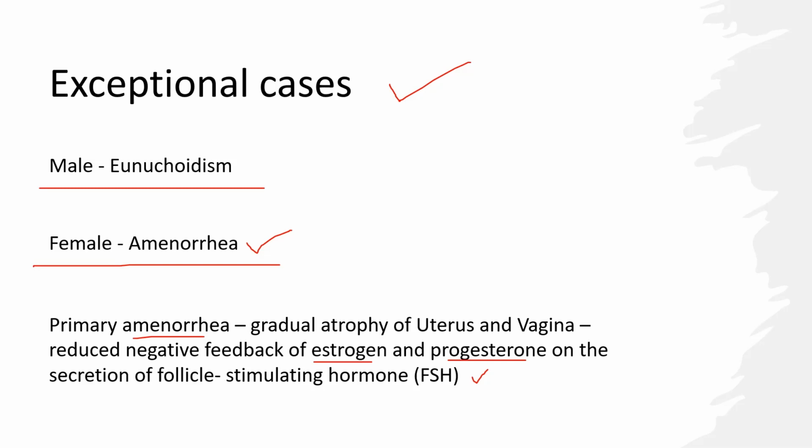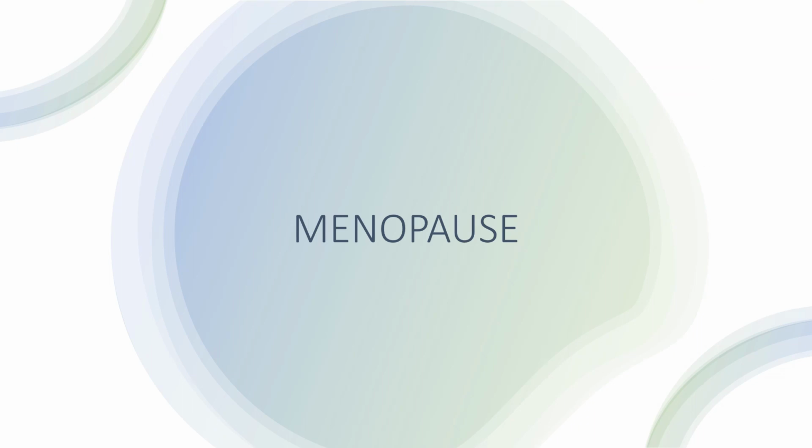Primary amenorrhea results in the gradual atrophy of the uterus and vagina due to reduced negative feedback effect of estrogen and progesterone on the secretion of follicle-stimulating hormone. Usually, primary amenorrhea occurs as a result of gradual atrophy of the vagina and the uterine wall. So the main reason for this condition is the negative feedback of estrogen as well as progesterone. Here follicle-stimulating hormone is affected.